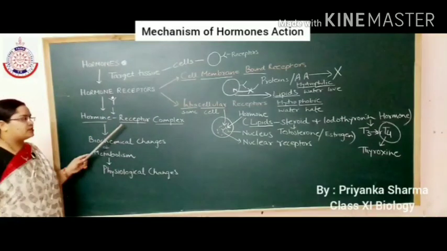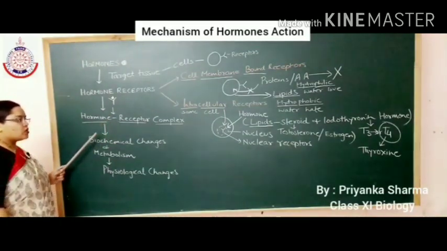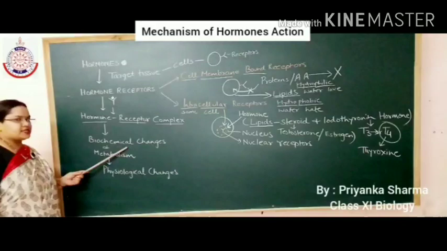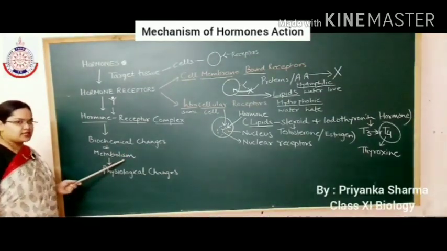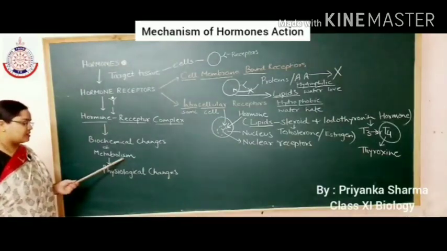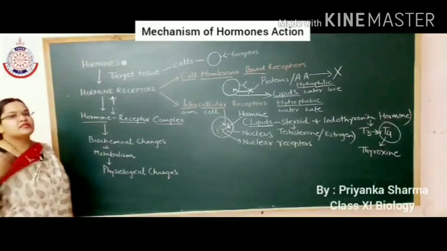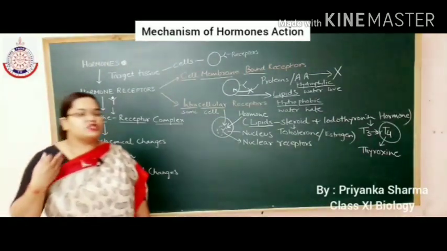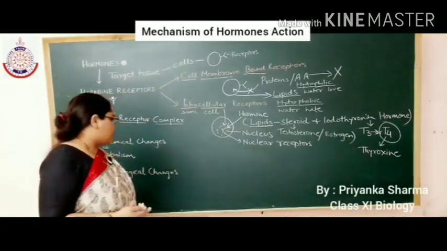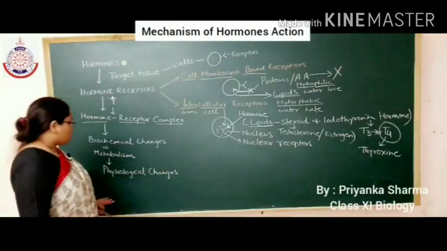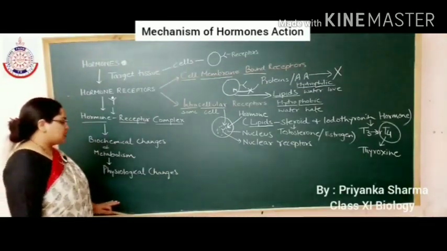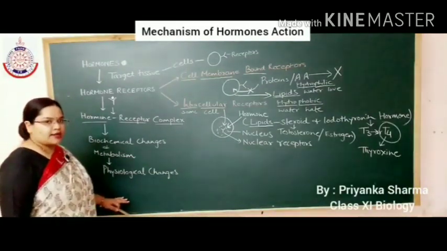Then this hormone receptor complex causes biochemical changes inside the cell, and also causes changes in the metabolism of the cell, which results in physiological changes or changes in the function of the cell. So in this way, hormones cause changes in the target tissue.